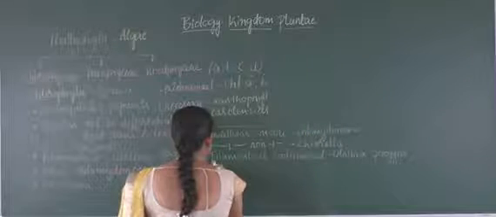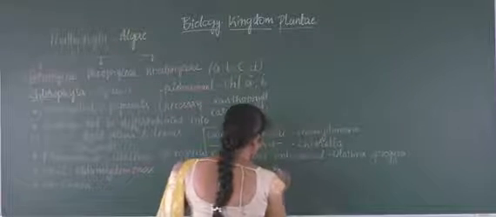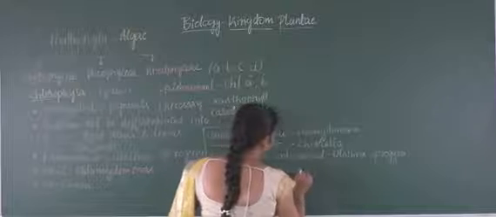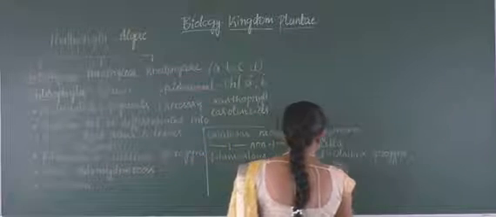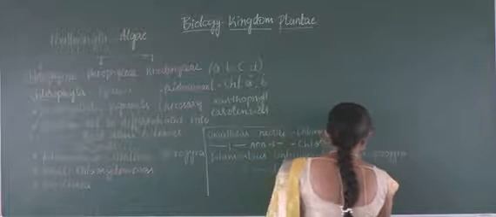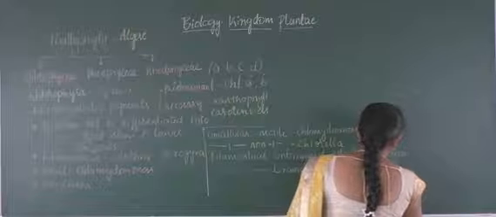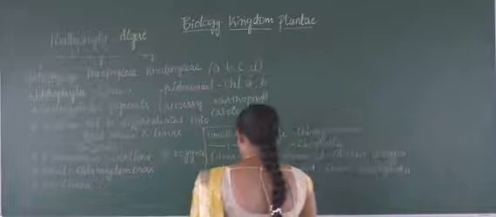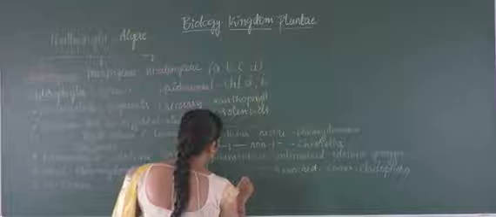And filamentous branched. For this the example is Chara you can give, or otherwise Cladophora are the examples. And next colonial organism, which occurs as a group.